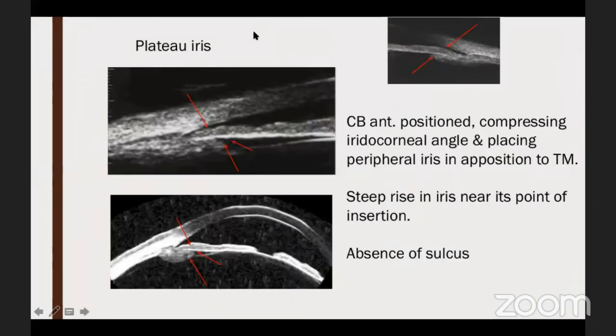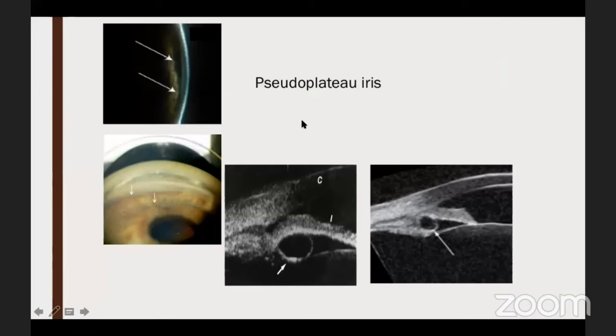Talking of plateau iris, here both gonioscopy and anterior segment OCT fall back because the ASOCT will not give you any image or a picture beyond the posterior surface of the iris. So here UBM has to be done, which will show you that typically anteriorly rotated ciliary body, which shows the pushing of the peripheral iris anteriorly and the closure of the angle. Similarly, in the pseudoplateau iris, when you do the UBM, you can see those cysts or tumors, or it could be ciliary body edema or any mass which is lying behind and causing that pseudoplateau iris appearance and causing angle closure.